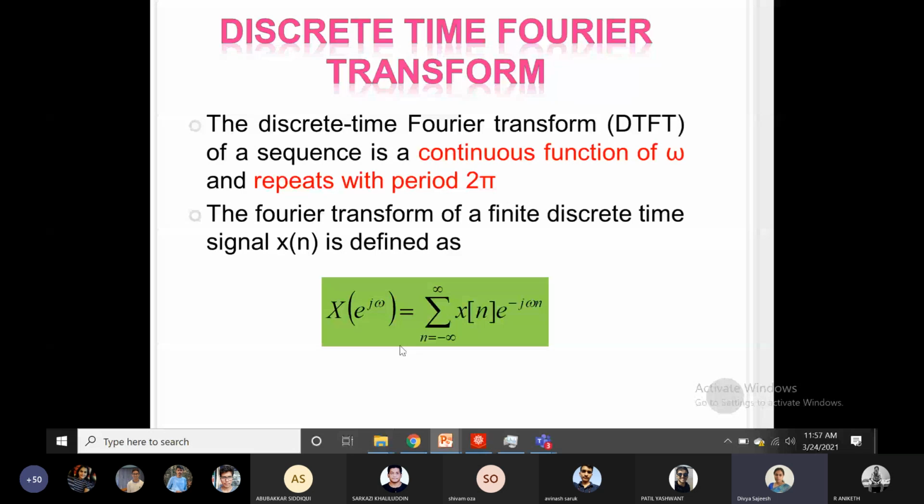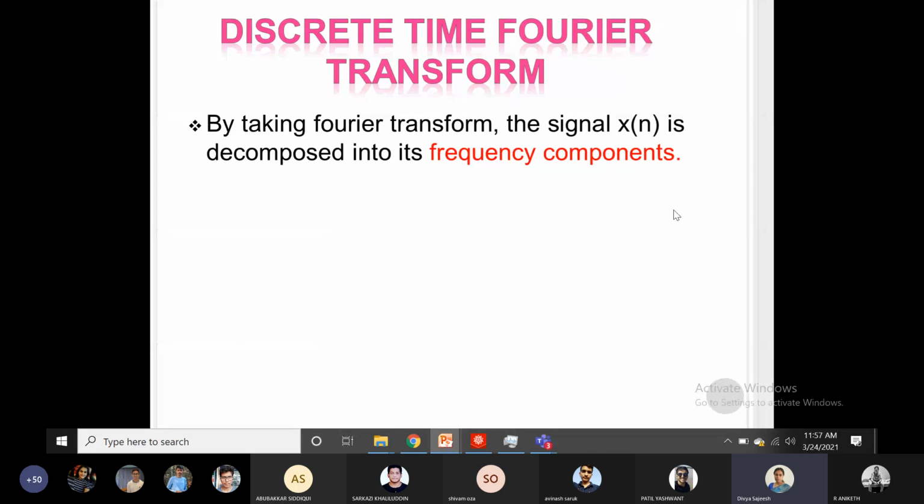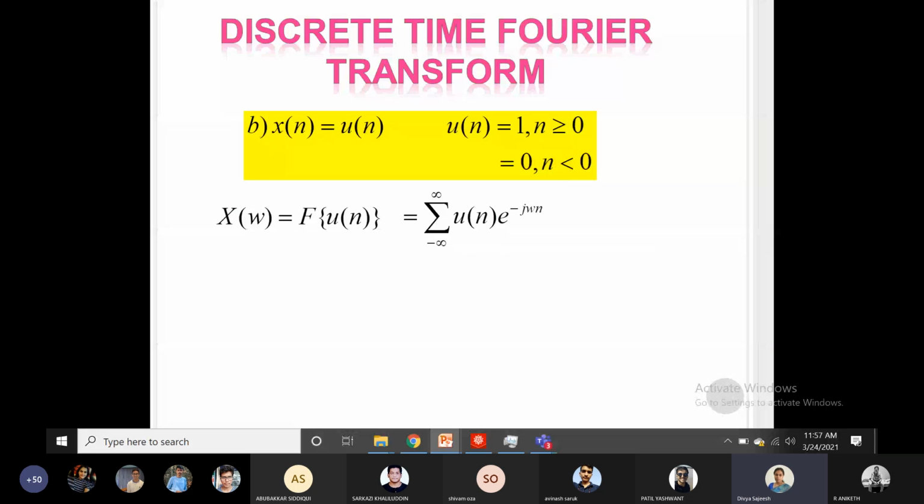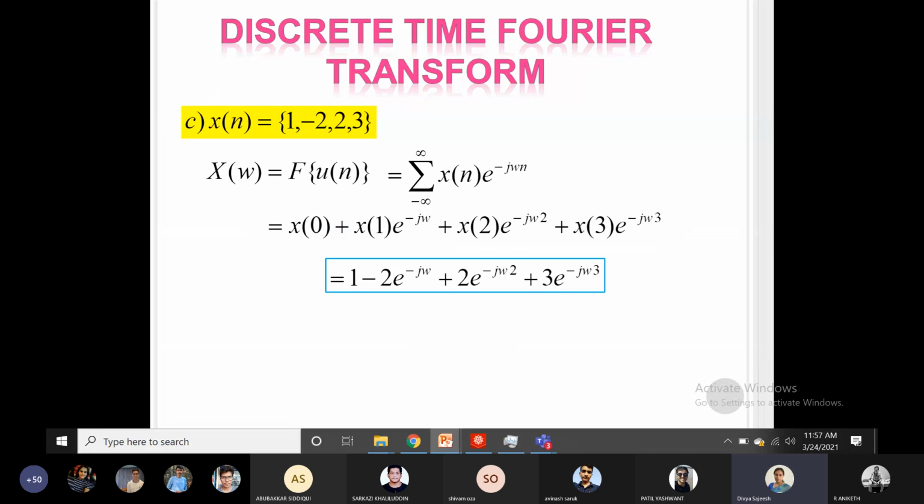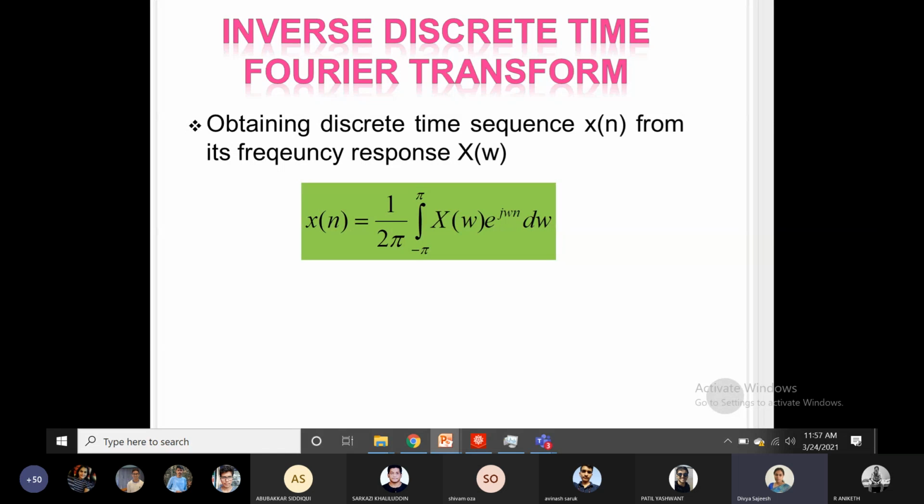This is the formula for transforming the signal into the frequency domain: multiplying x of n with e raised to minus j omega n, summing from minus infinity to infinity. Its inverse also exists and provides you the original signal. So x of n can be obtained from its Fourier transform x of omega by multiplying with e raised to j omega n, integrating from minus pi to pi and dividing by the period 2 pi.